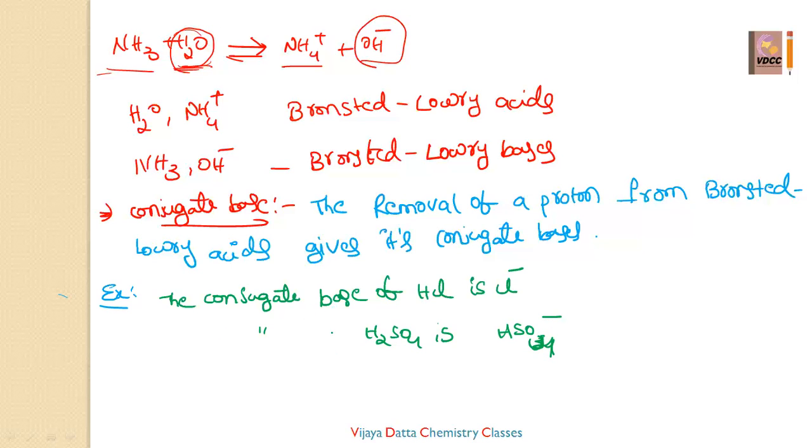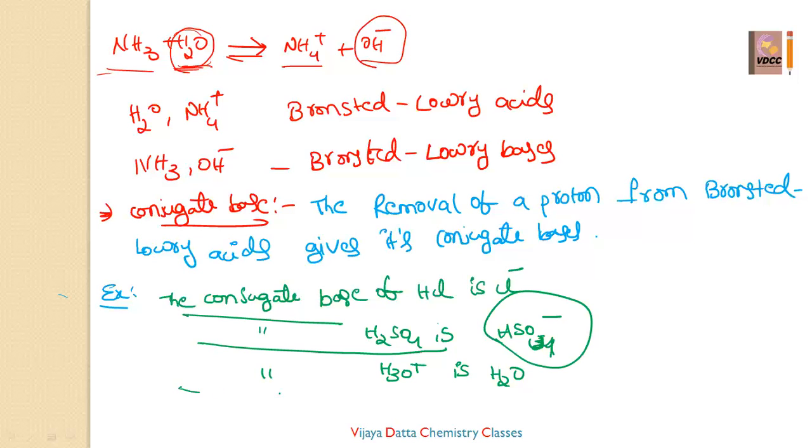And also H3O plus, the conjugate base of H3O plus is H2O. The conjugate base of H2SO4 is HSO4 minus. The conjugate base of H3O plus is H2O. Like that we can discuss.